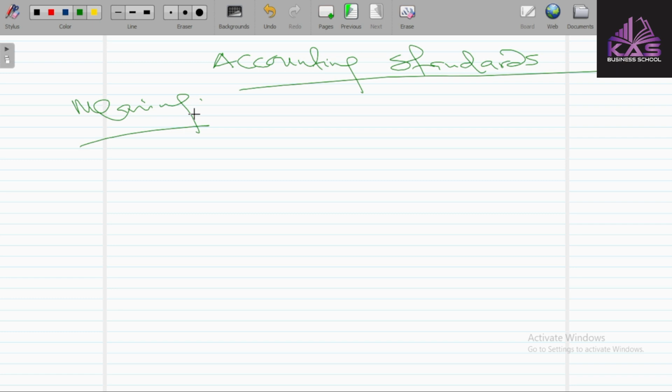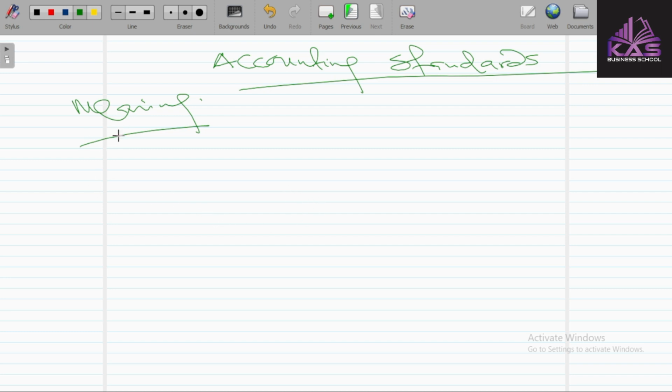What are accounting standards? These are authoritative statements or opinions on how financial transactions, events, and other accounting information shall be accounted for or reported in the financial statement.